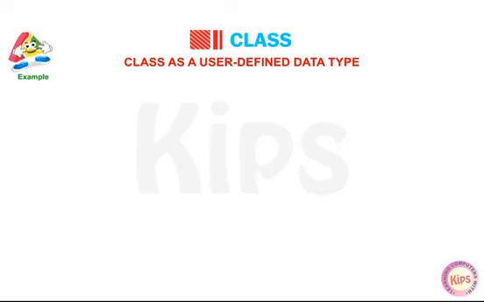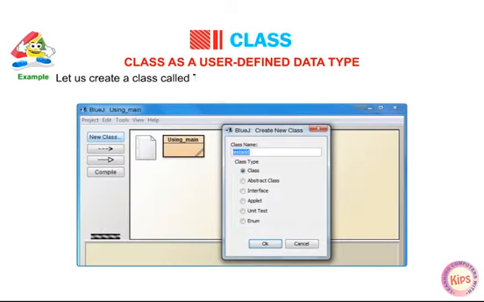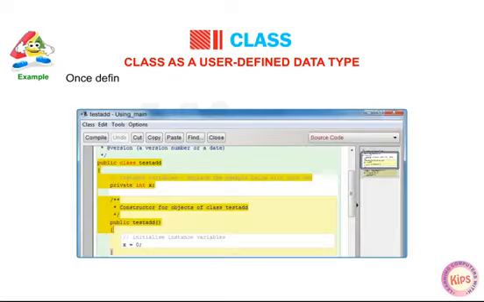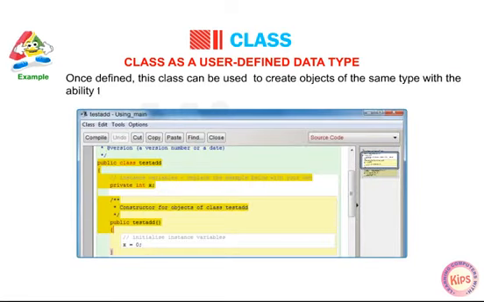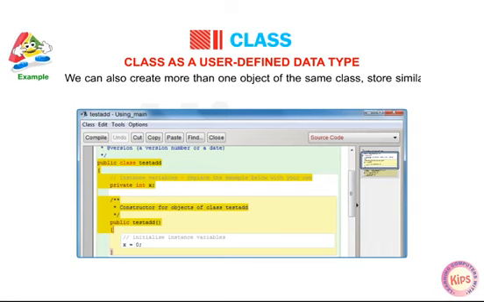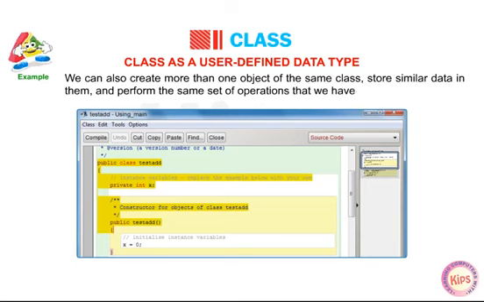Let us take an example. Let us create a class called testadd and specify two integer type variables, data and a function to perform simple addition. Once defined, this class can be used to create objects of the same type with the ability to perform addition on any two integer variables. We can also create more than one object of the same class, store similar data in them, and perform the same set of operations that we have specified in the class.